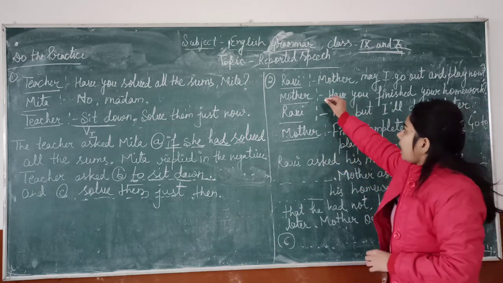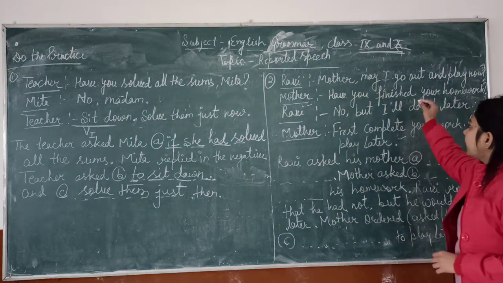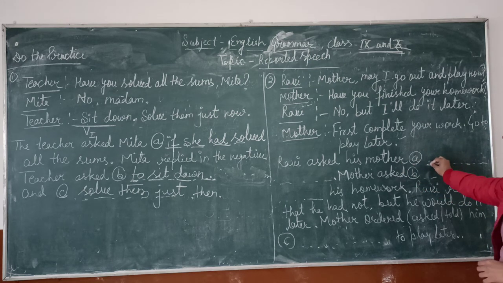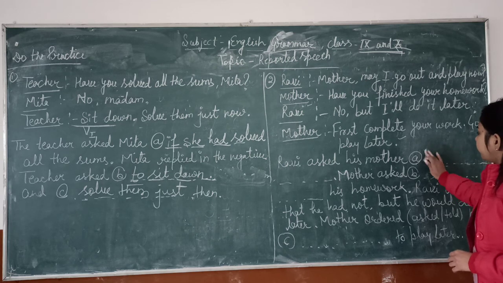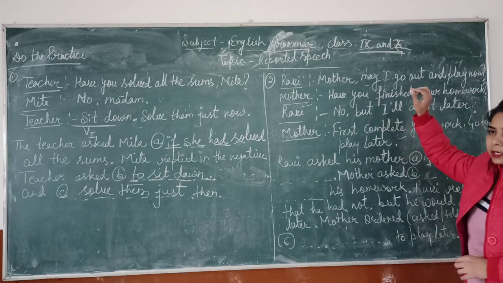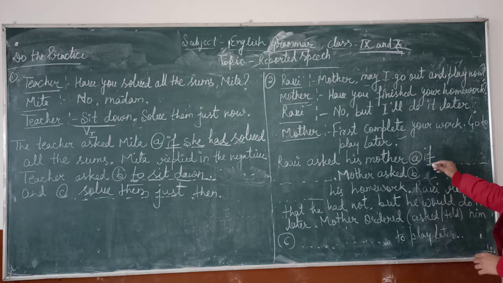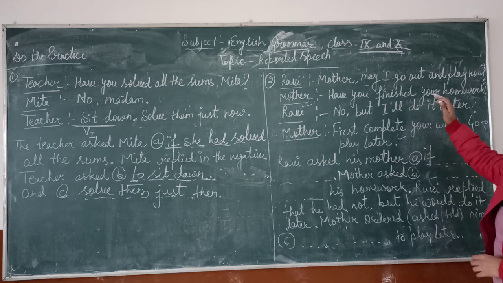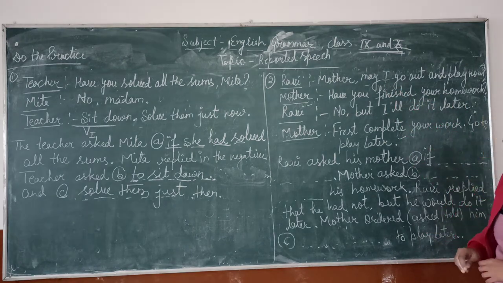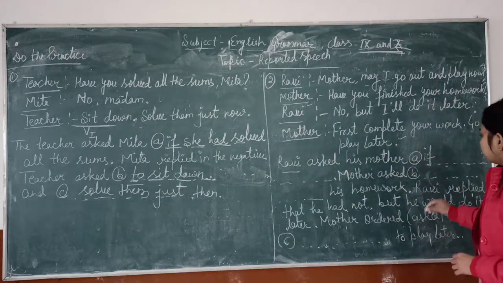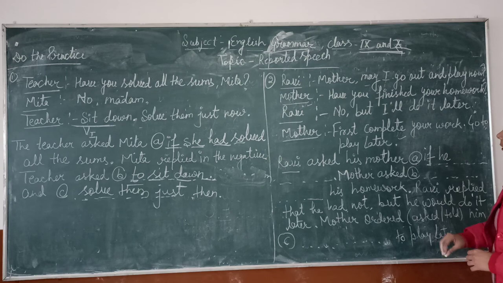So Ravi asked her mother, mother, may I go out and play now? His mother, connective is if, because this sentence is an interrogative sentence. If. Now we have to change this sentence into a simple sentence. I may go out. I, first person, changes according to subject. Subject is Ravi. Then we have to write here he.